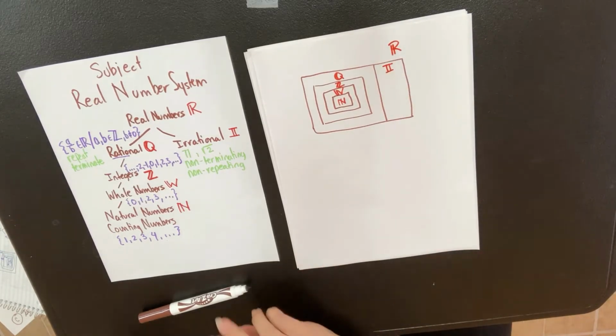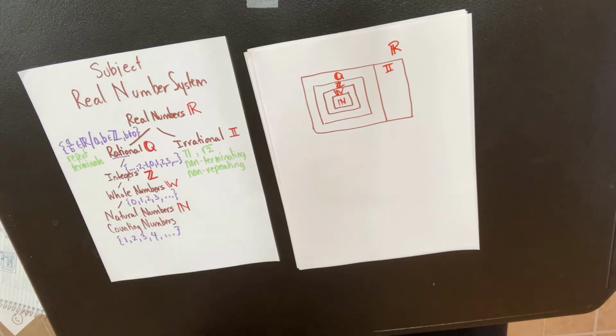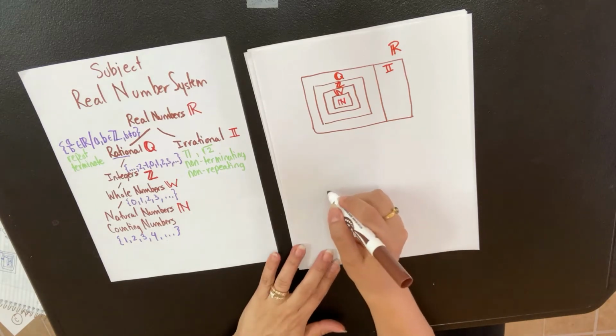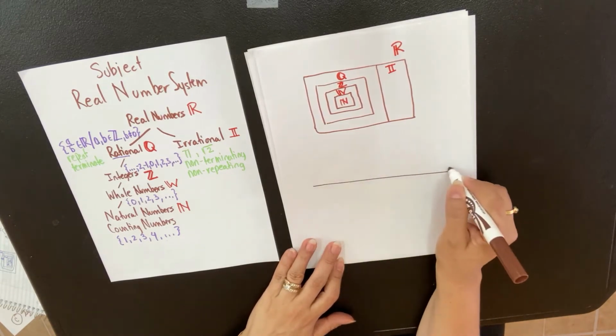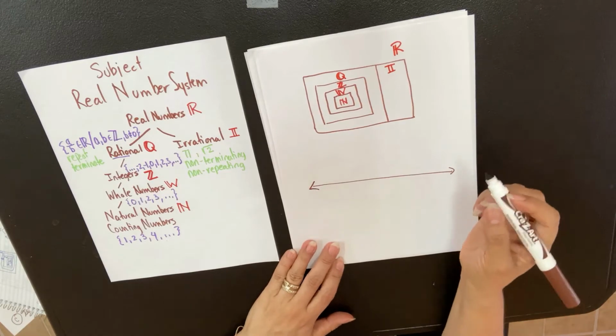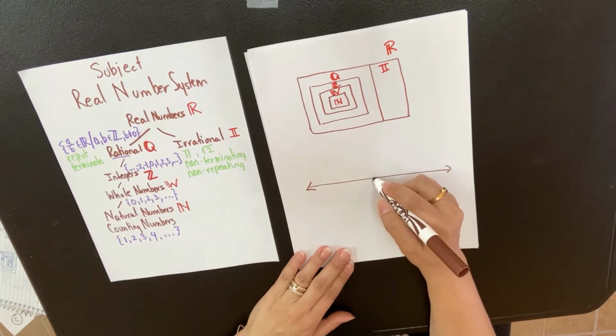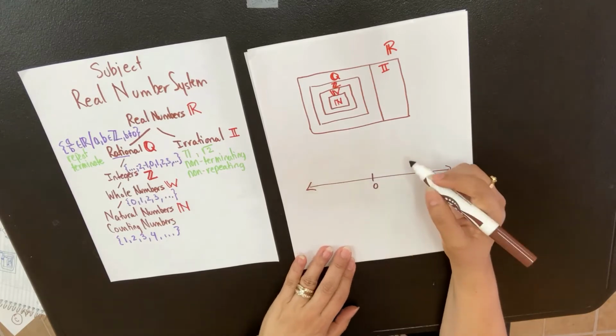Okay, now another thing to just keep in mind is you can also see them on the real number line, and the real number line is just a picture of all the numbers, all the real numbers. Okay, and zero is over here.